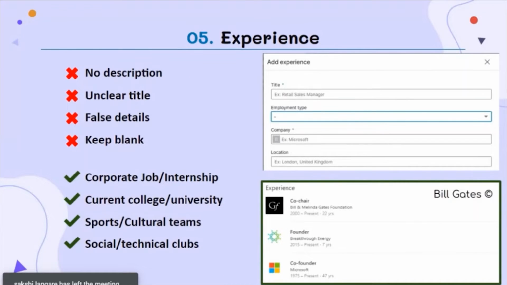This can be done by clicking on the plus icon under this section, and a box something like this will appear on the LinkedIn platform so as to add the experience. So let's say I am an associate software engineer at Microsoft. Under the title, I would write associate software engineer, and since it is my job, I would click on the employment type as full time, and I'm working at Microsoft, so my company would be Microsoft, and so on and so forth. I would mention the location and when I started my job. So this is how you can add your experiences.